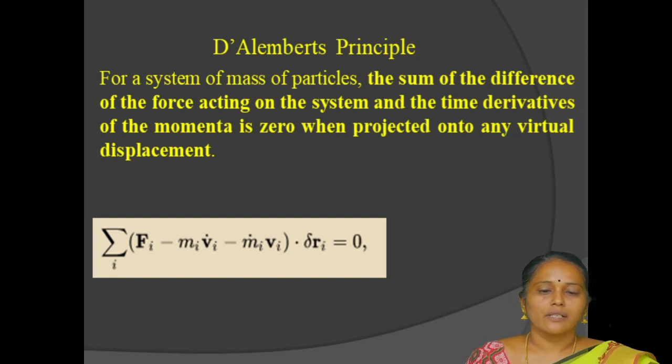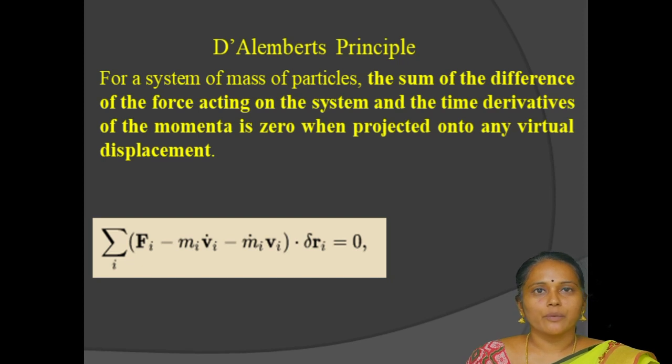That is very important. So D'Alembert's principle equation becomes the summation over i of (Fi minus p-dot i) dot delta ri is equal to 0. Here p-dot is the time derivative of momentum, Fi is the force, and delta ri is the virtual displacement.